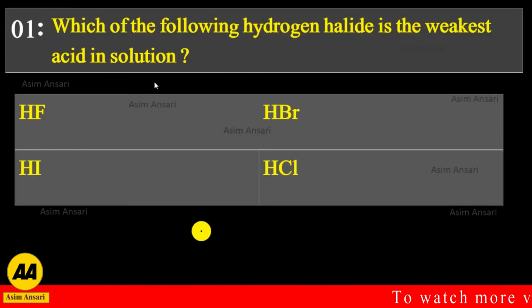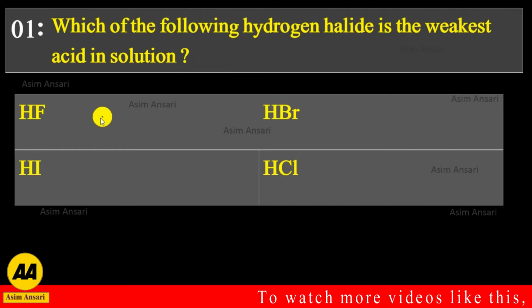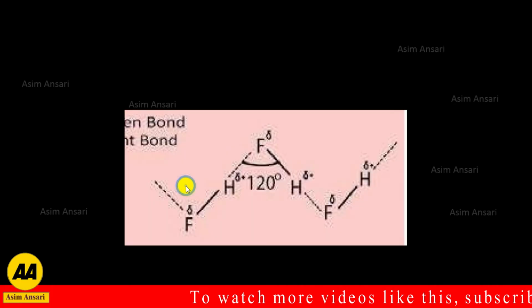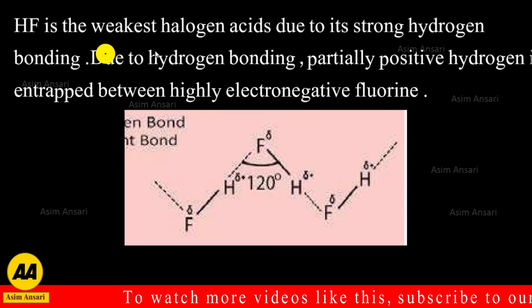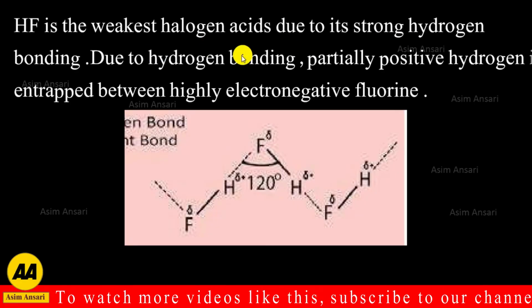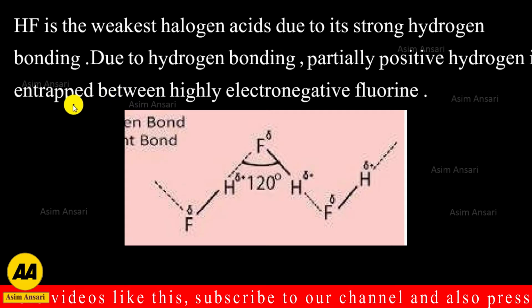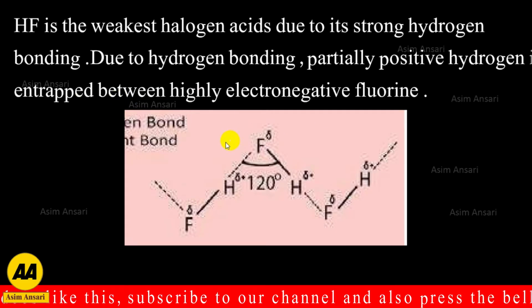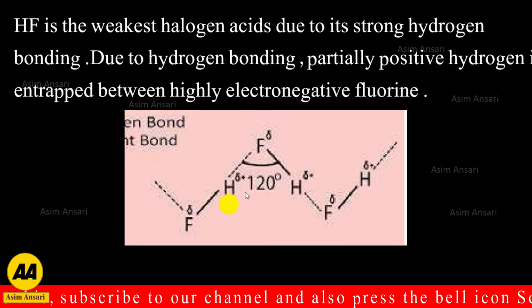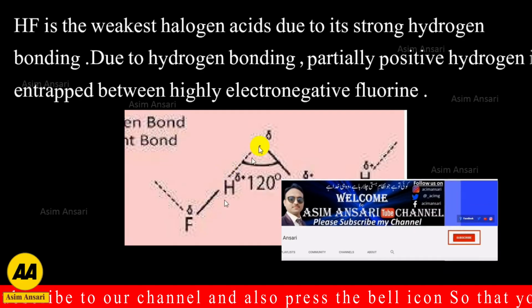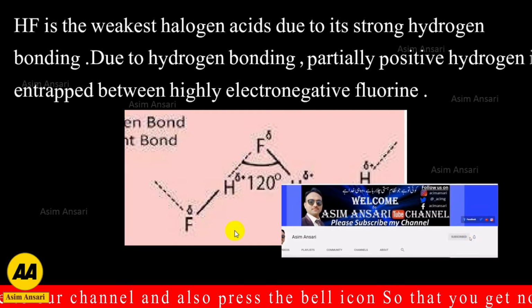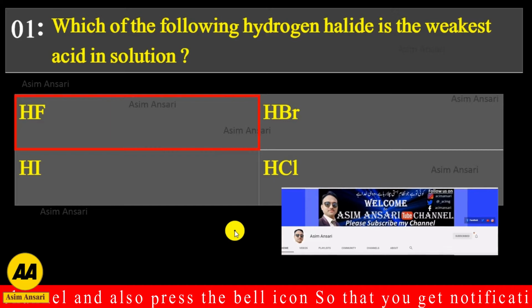In this video we are going to discuss the MCQs of Chemistry 12 Chapter 5, the halogens and the noble gases. First MCQ: which of the following hydrogen halides is the weakest acid in solution: HF, HBr, HI or HCl? HF is the weakest halogen acid due to its strong hydrogen bonding. Due to hydrogen bonding, the partially positive hydrogen atom is entrapped between highly electronegative fluorine atoms, as you can see in the diagram. So the exact answer is HF.